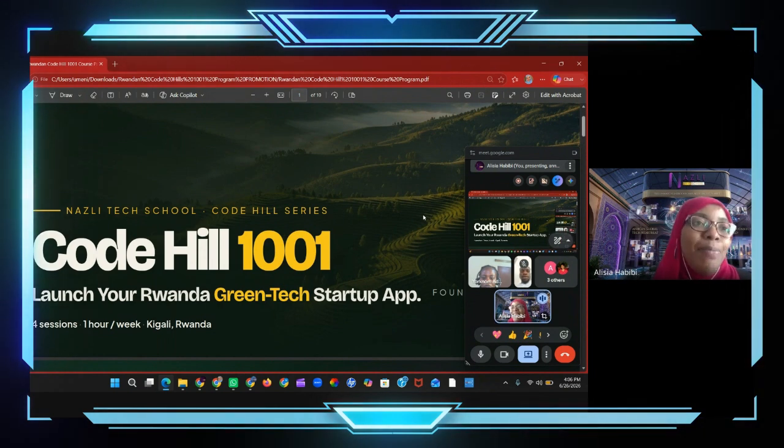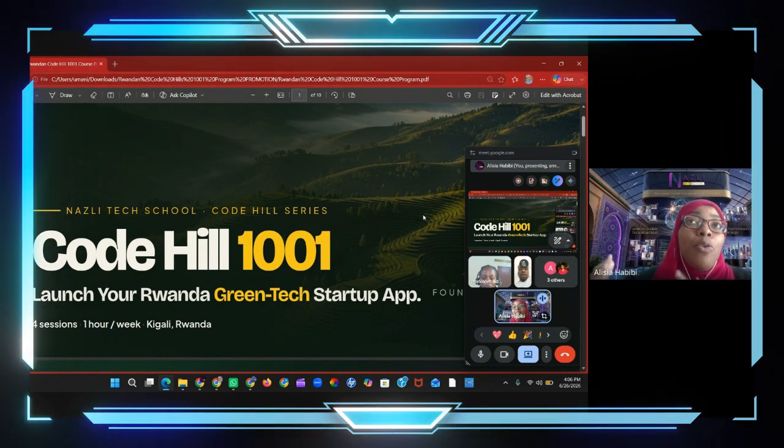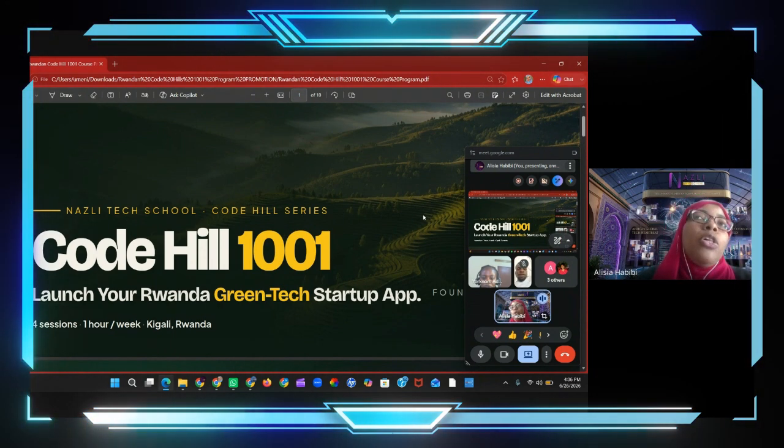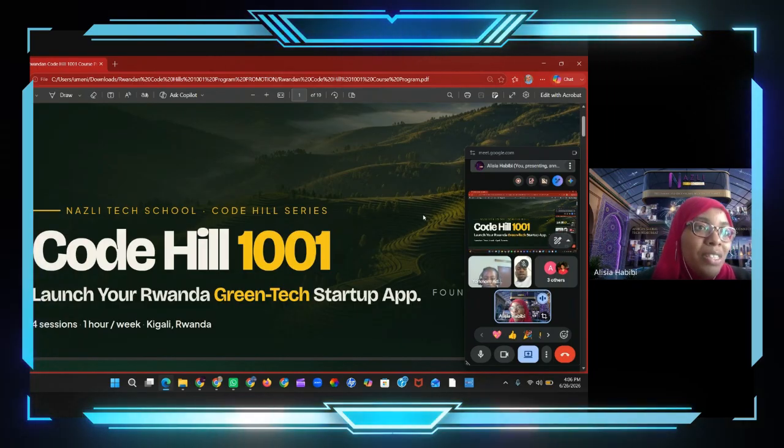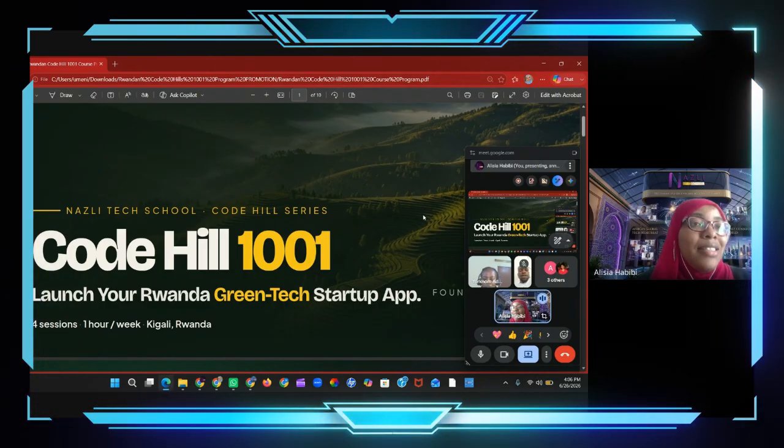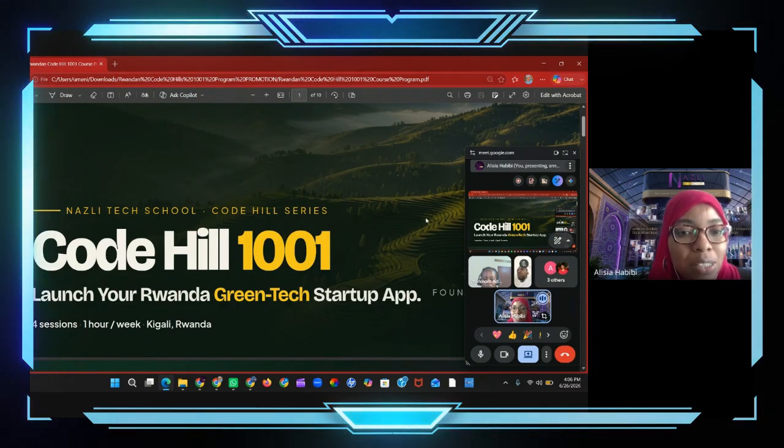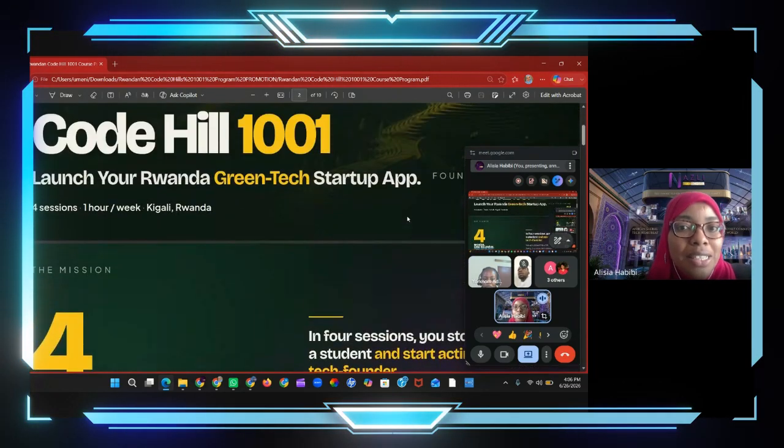So this app is meant to provide those ideas and those plans for people, and help them set up their own business on a small scale and give them the skills of how to do it. That's why it's called the Green Tech Startup App.